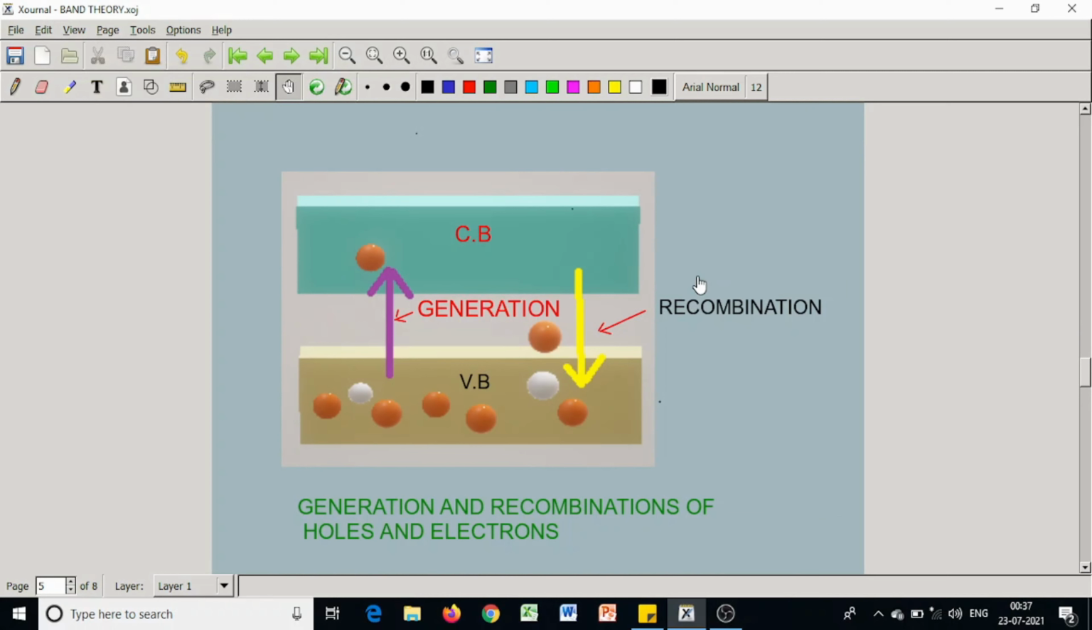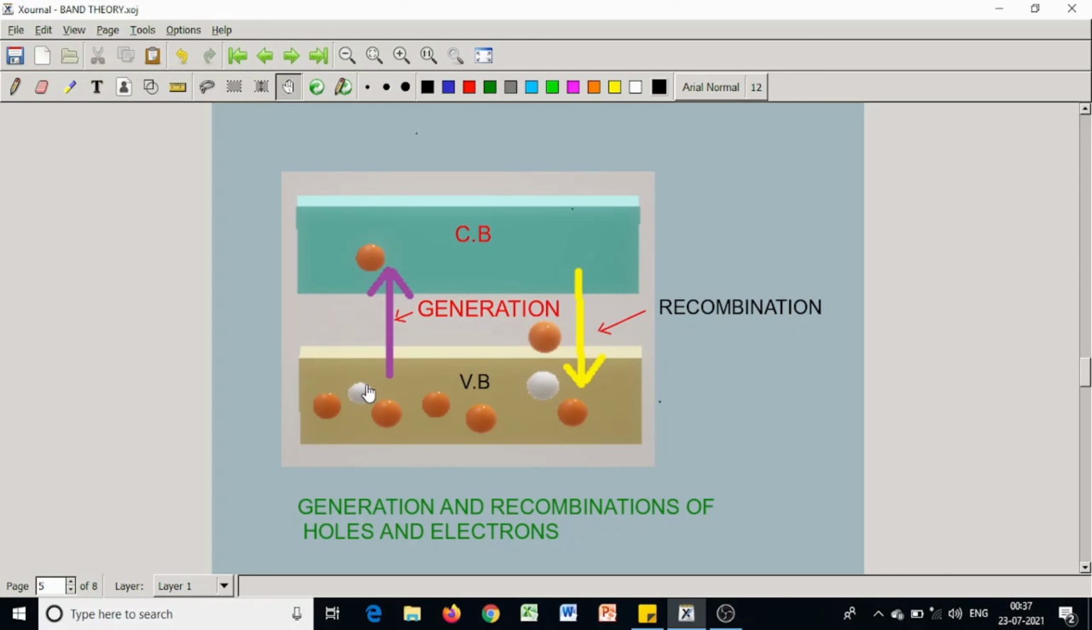Along with the generation of electron-hole pairs, there is also recombination. When an electron jumps from the valence band to the conduction band, a state in the valence band becomes unoccupied. Such an unoccupied state of an otherwise filled band is called a hole. It can also contribute to the current flow.